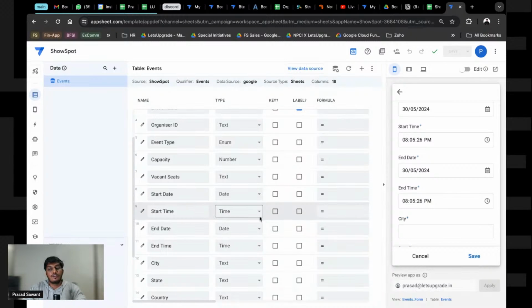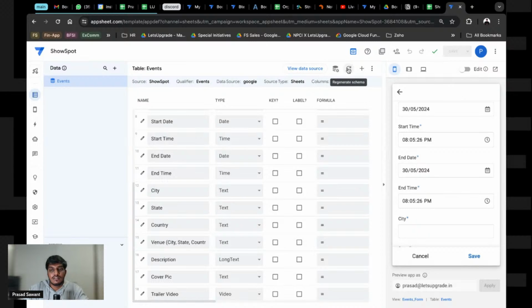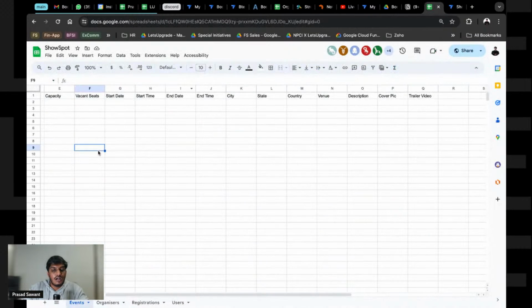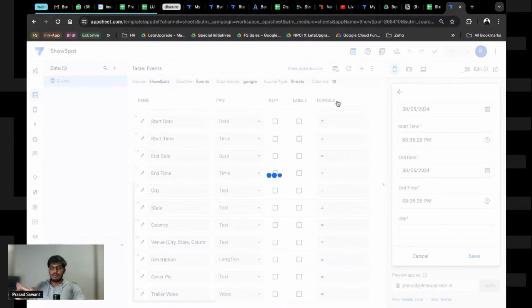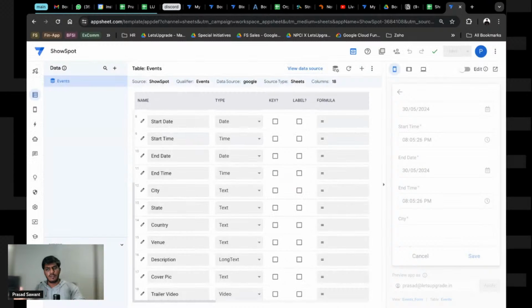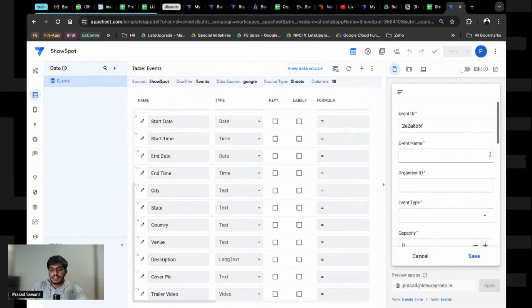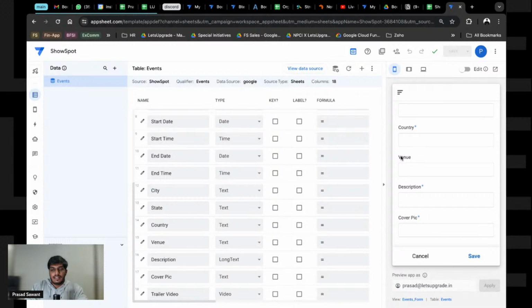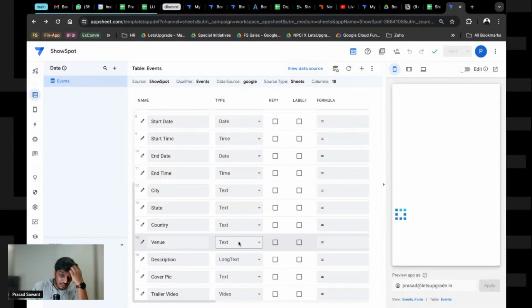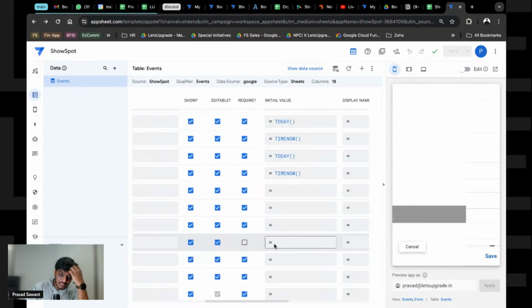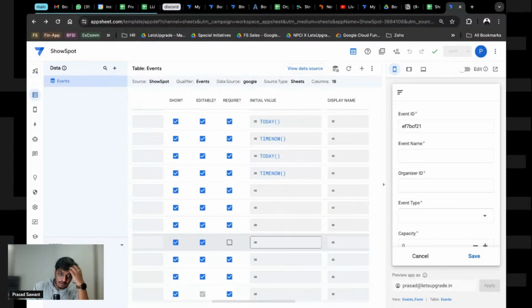Now, one thing that I wanted to tell, when we were doing this, since I changed a few things in the venue part in the events, let's go and regenerate. Regenerate basically does a query on the Excel and gets all the details and the names and everything. Now it's gone, right? Venue is not required, because we did not set it to be required, I suppose. Yeah, we did not set it to be required. That is one thing.